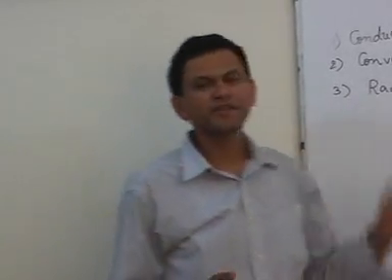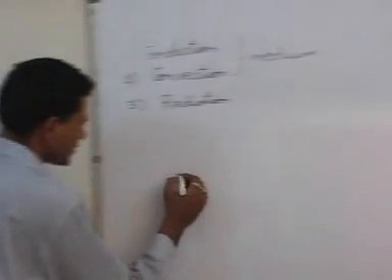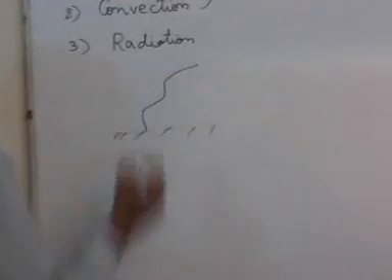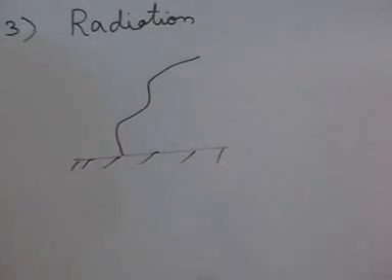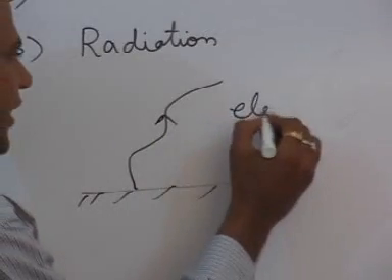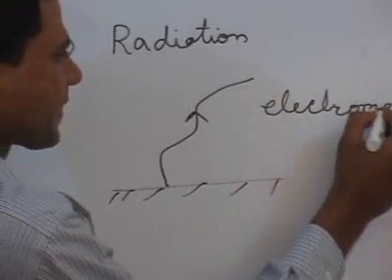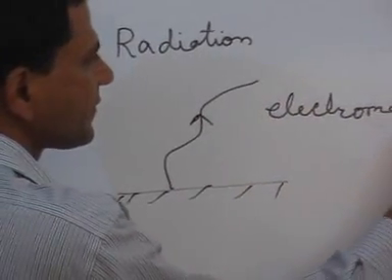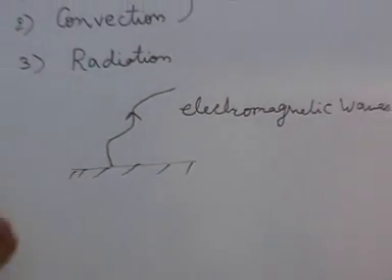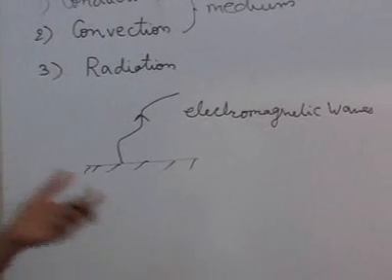So what is basically radiation? Suppose we consider a surface. Radiation is coming out of this surface, meaning energy is coming out of this surface in the form of electromagnetic waves. So radiation energy transfer is nothing but emission of electromagnetic waves.